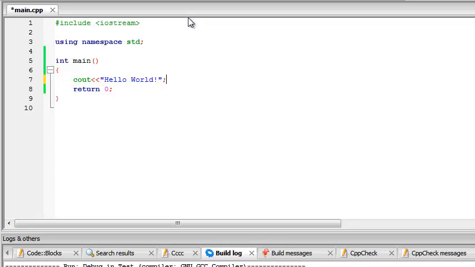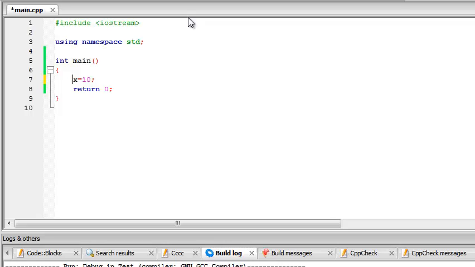Okay, so now let's move on to variables. Variables are very important to C++ and other programming languages as well. What variables do is they store a value that you assign to them. Suppose we give a variable x equal to 10. The variable x stores the value 10, and that's basically what a variable is.